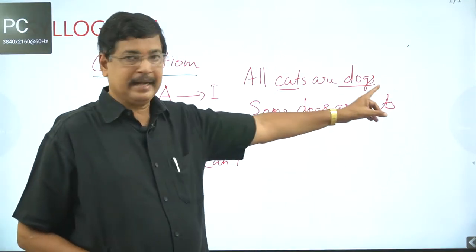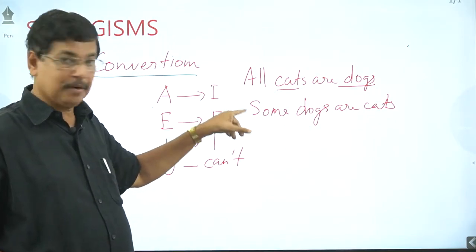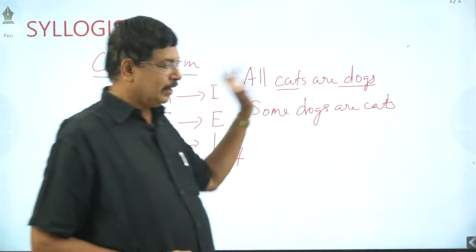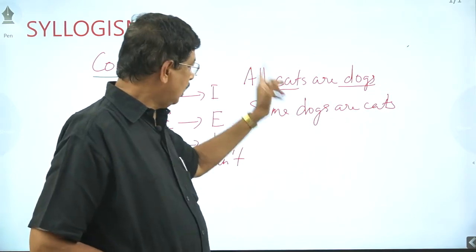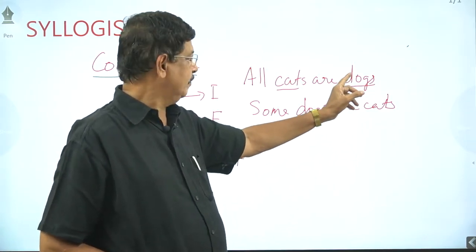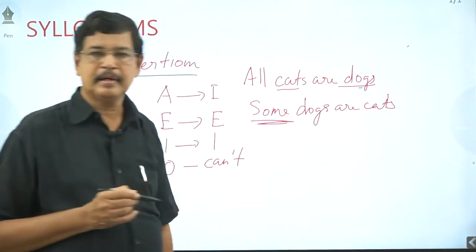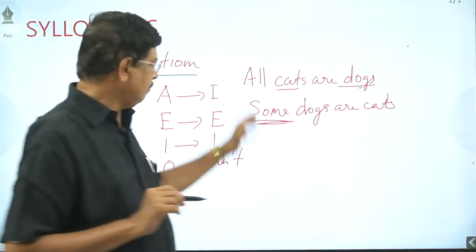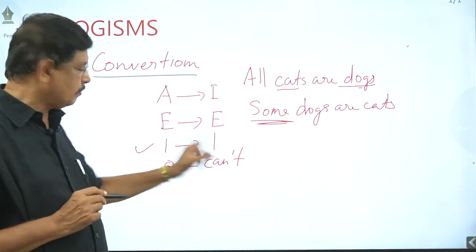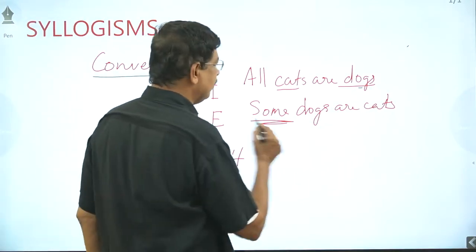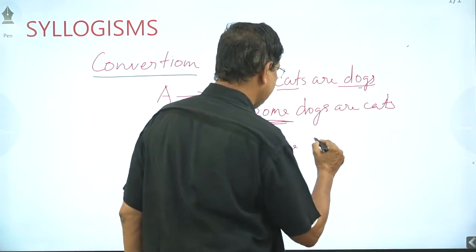And all cats are dogs. When an A-type statement is converted, we have to get I, therefore we have to start from some. How do we convert? Subject and predicate we interchange. All cats are dogs becomes some dogs are cats. The format is based on some. Since it is an I-type statement, I-type can again convert to I. When we convert this I-type statement, we get another I: some cats are dogs.